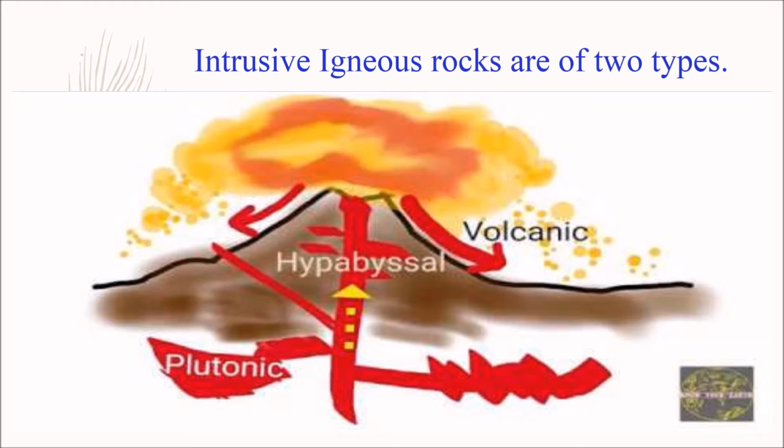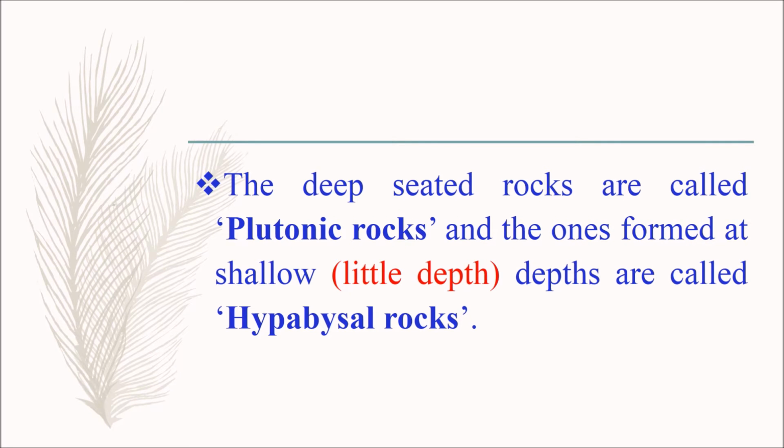The deep-seated rocks are called plutonic rocks. The rocks which are formed at the shallow depth are called hypabasal rocks. Here shallow means which is not deep like plutonic. So the deep-seated rocks are called plutonic rocks and the ones formed at shallow, means little depth, are called hypabasal rocks.